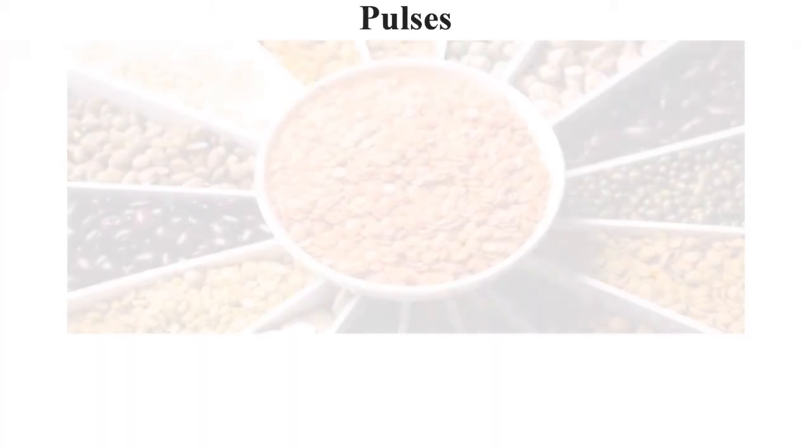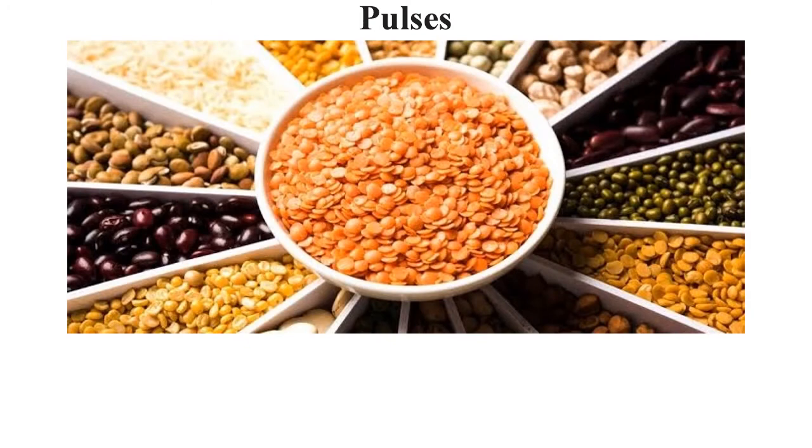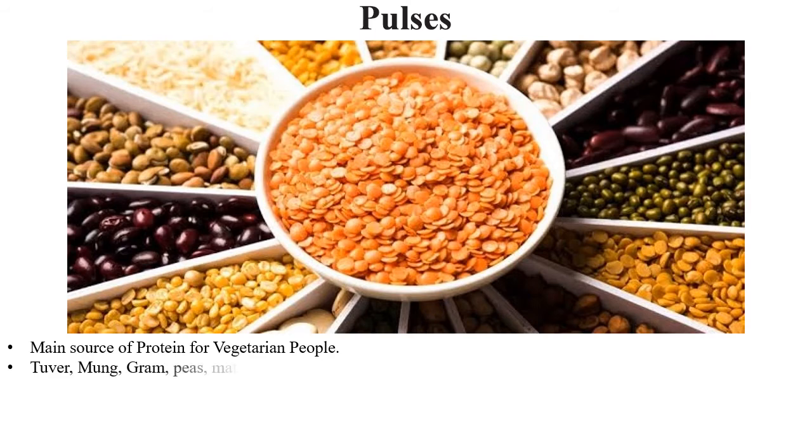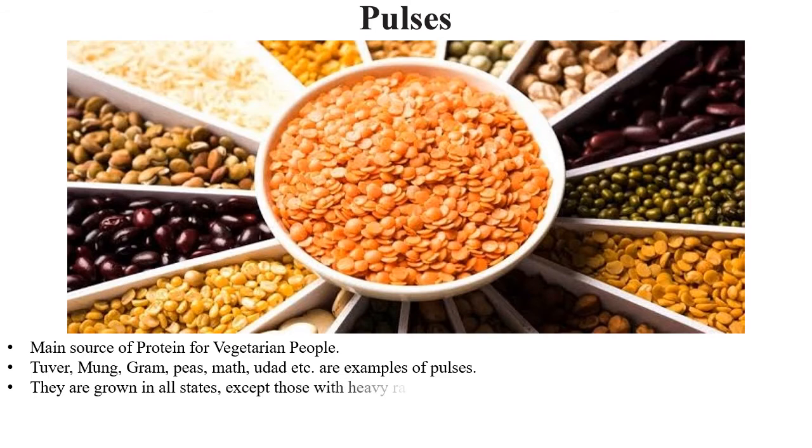We will move forward towards the pulses. As you can see in the picture, a plethora of pulses are there. This is the main source of protein for vegetarian people. Those who are vegetarian and do not eat non-vegetarian things receive their protein from pulses and milk only. Tuvar, moong, gram, peas, mat, urad, etc. are only some examples of the various varieties of pulses.